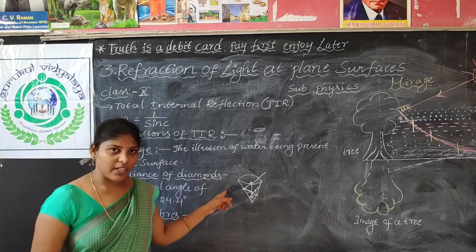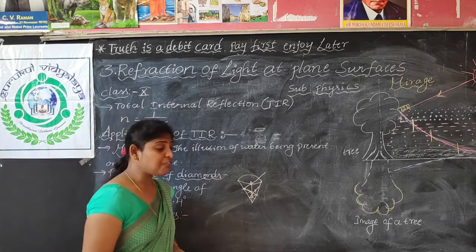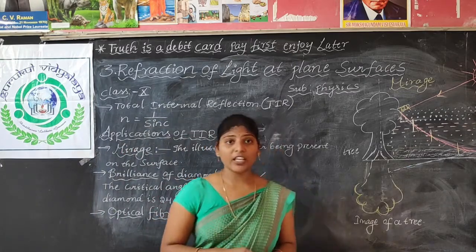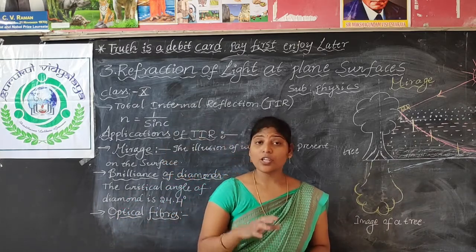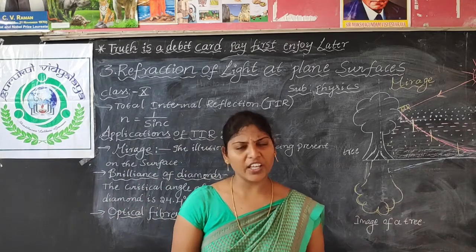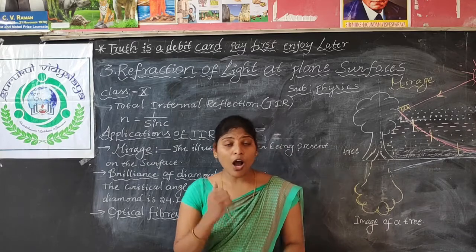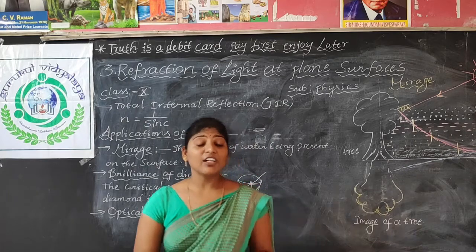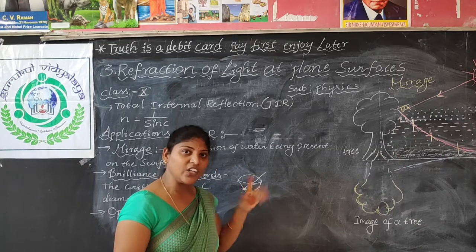Brilliance of diamonds. See here, the diamond looks in this shape now. When you find diamonds from the earth, will they be as bright as in ornaments? If you observe ornaments, the diamonds are very glittery, very shiny. But when we get them from the earth, they won't be that much. So how do they become brighter and brighter? What is the reason? They give shape to the diamond. So this is the shape of the diamond in 3 dimensions.